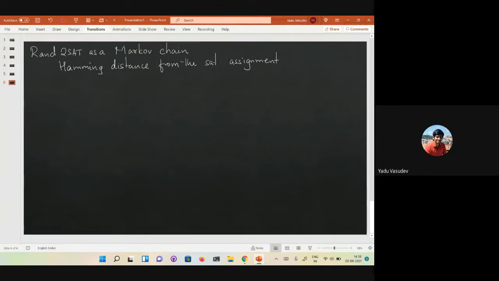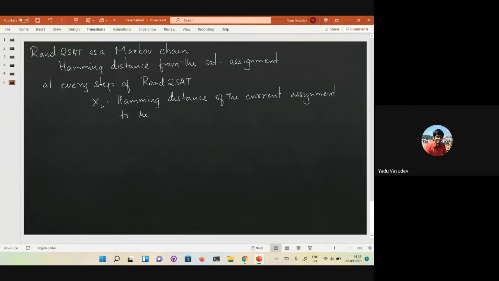So at every step of this RAN2SAT algorithm, you can define a random variable Xi, which is the Hamming distance of the current assignment to the satisfying assignment.